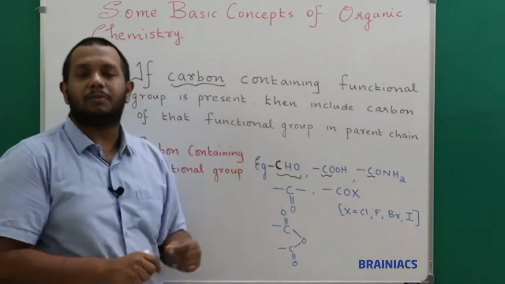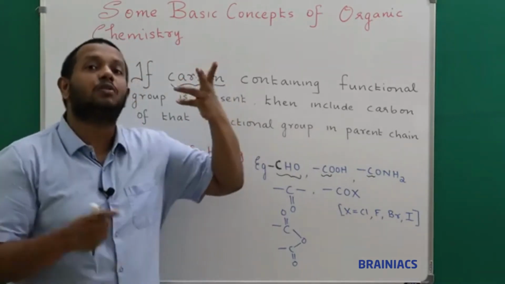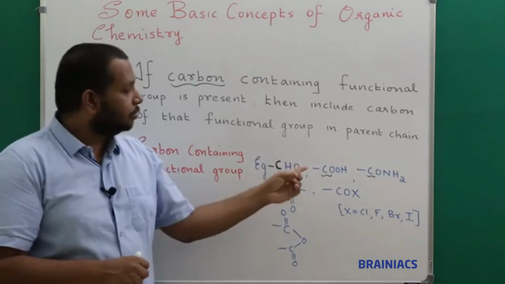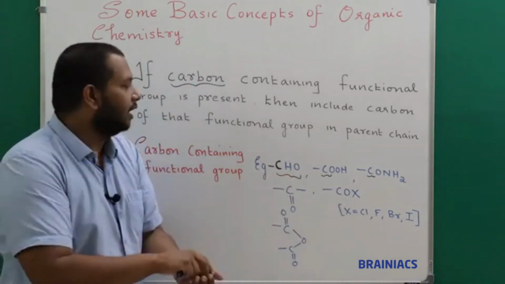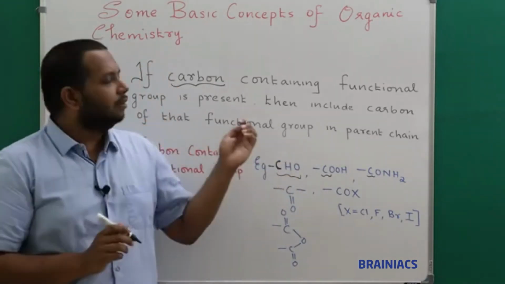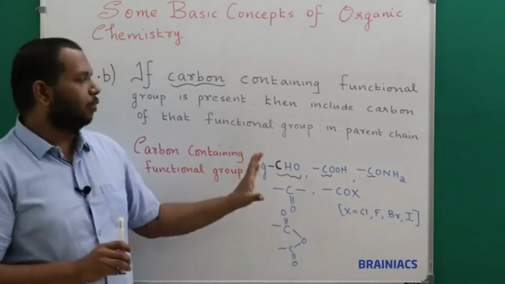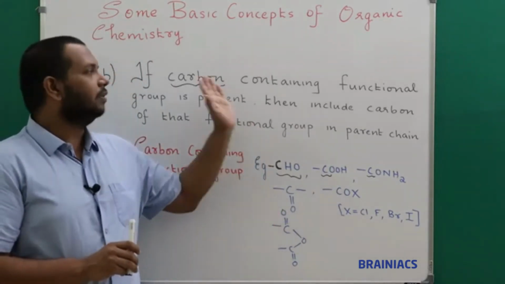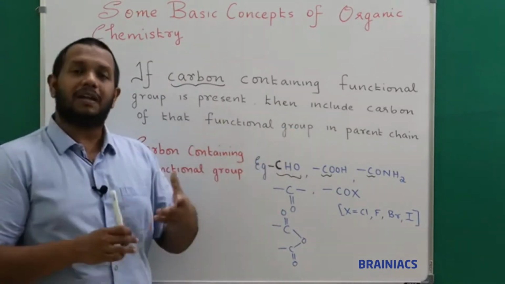In the previous examples, you have seen that the OH group was not included. Why? Because it does not have a carbon. Now if the functional group has a carbon, then you should mandatorily include this carbon also in your parent carbon chain. This is what the rule is stating. I hope you got a rough idea. We will go through the examples and confirm this.